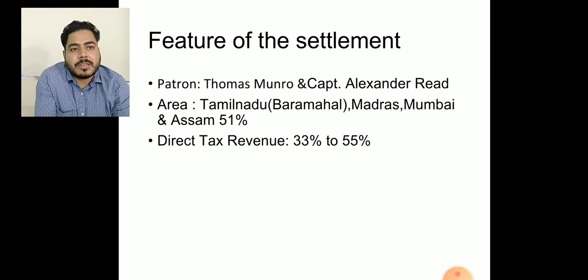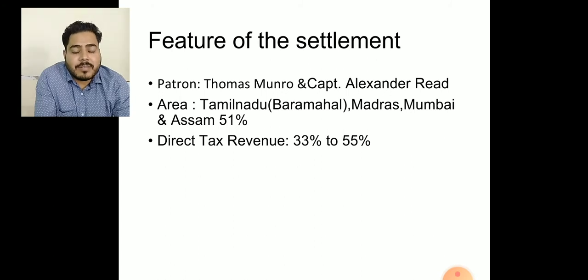The other areas are Madras, Mumbai and Assam. And how much of the total agricultural land is covered? 51% of the total land. So we already talked about these three major systems. The permanent settlement covered around 19%, the Mahalwari system around 30%, and the last one, the Raiyatwari system, around 51% of the total agricultural land in India.